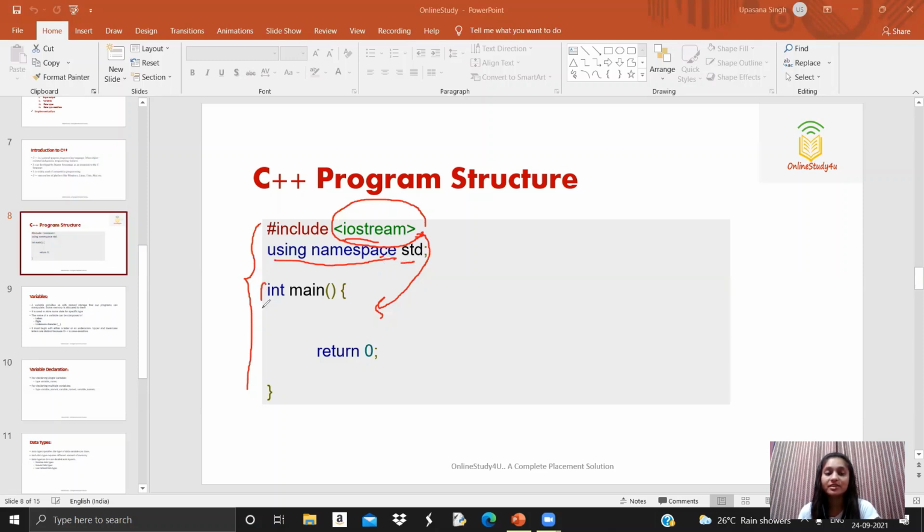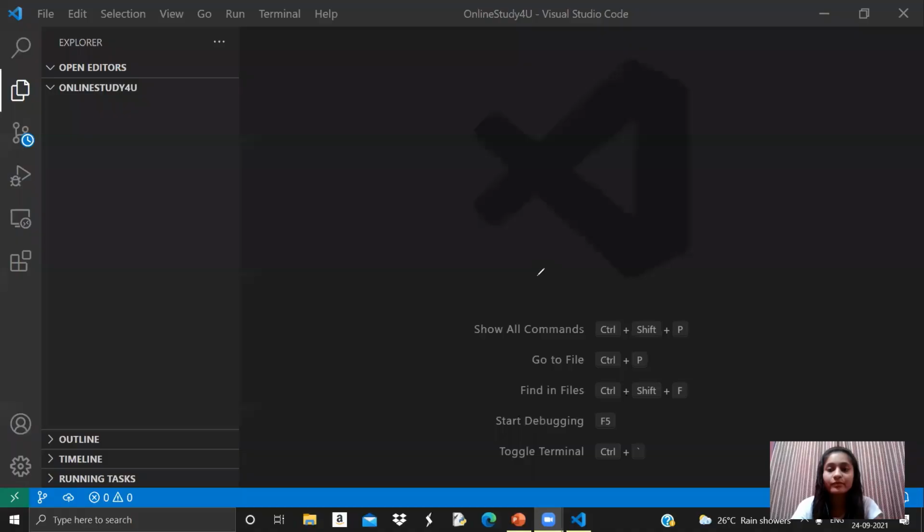Then we have the main function, from where the main execution of the program starts. Inside this we write the body of the program, everything regarding the program. Then we return 0 because it is a function, so we return a value. You just need to understand that this is a structure, and it needs to be in every C++ program. So let's implement this so that we can get a better idea.